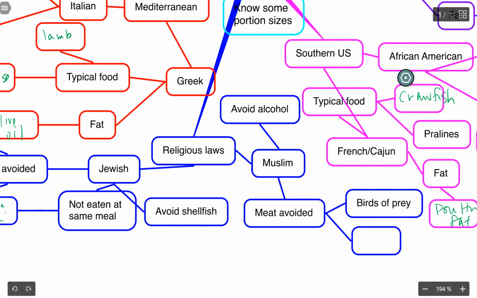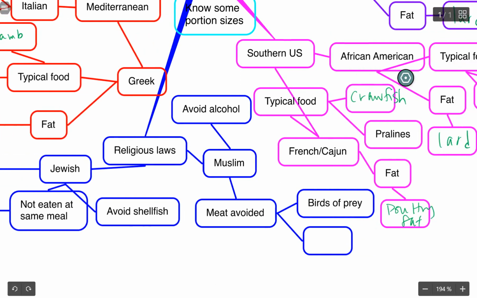In the Muslim religion, alcohol is strictly avoided. Meats also avoided, including birds of prey and pork.